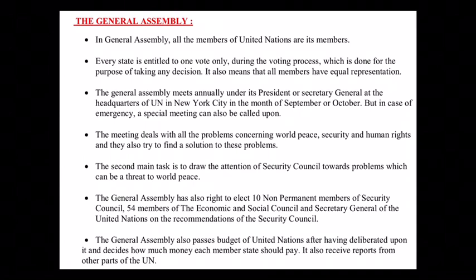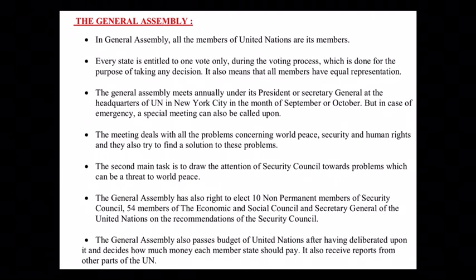But in case there is some emergency in the world, a special meeting can also be called by the General Assembly. Means one meeting is fixed in a year, but apart from that, in case of emergency, another meeting can also be called. The headquarters of the General Assembly are in New York in the United States.